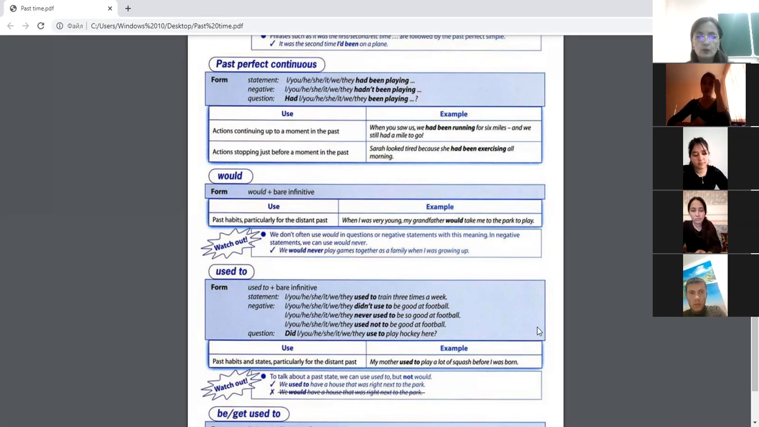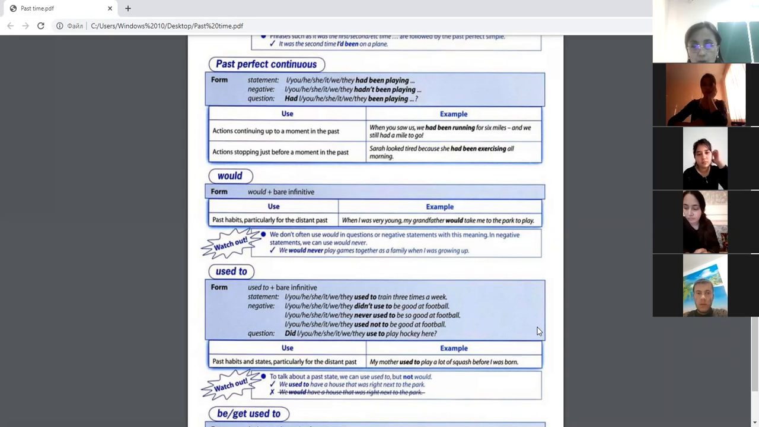Okay. So used to plus bare infinitive in statements. Pay attention here to the examples. I used to train 3 times a week. It means I don't do it anymore. So, I didn't used to be good at football. It is a negative sentence with the help of used to. I didn't used to be good at football. It means nowadays I may be good at it, yeah.